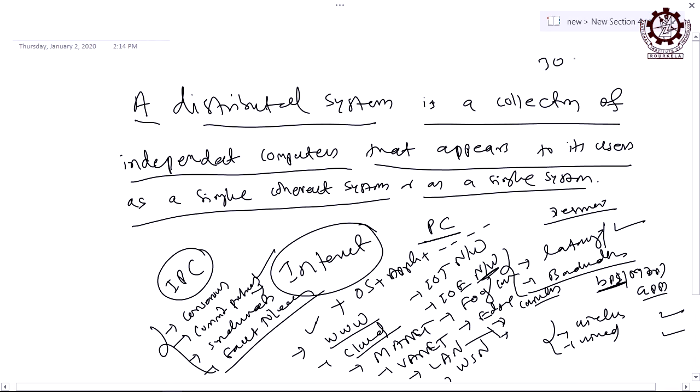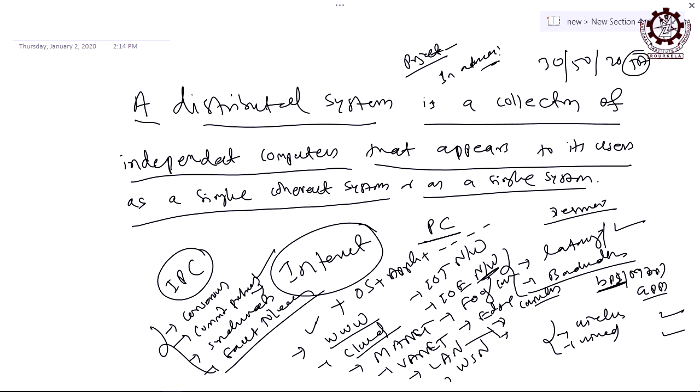You will find very few numerical problems, and as usual we shall see the same distribution, 30 marks for mid semester and 50 marks for end semester and 20 marks for TA, and same principle that if you want to develop a distributed system project, then you do not have to appear in the class test, you do not have to submit the assignment, but if you want to develop a project, you have to tell in advance, or at least after 3 or 4 classes are over, you will be knowing what are the different contents we are going to follow in distributed system, and based upon that you can think of developing a small scale project.